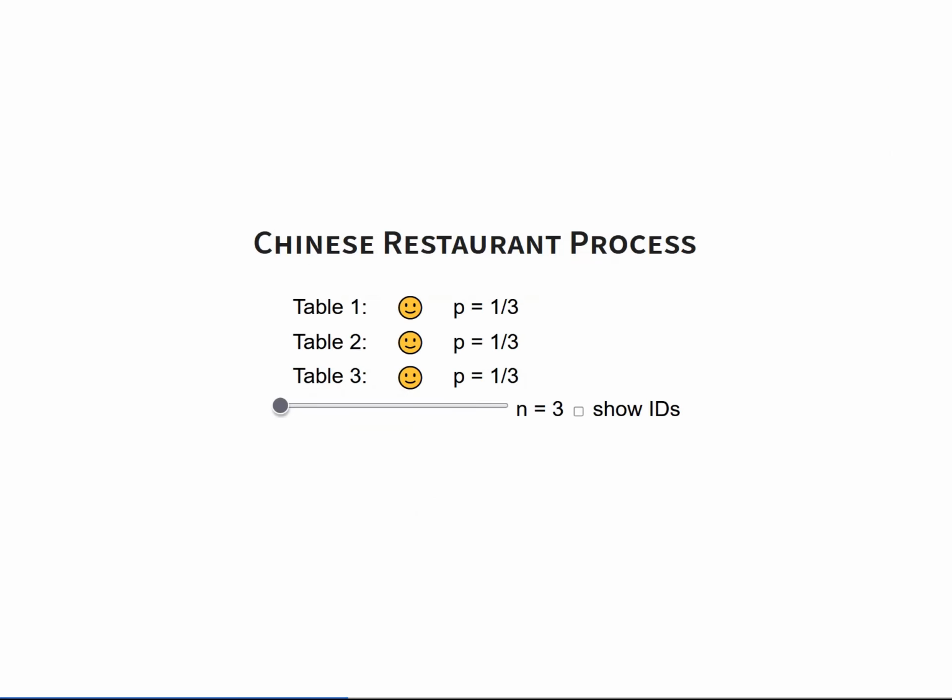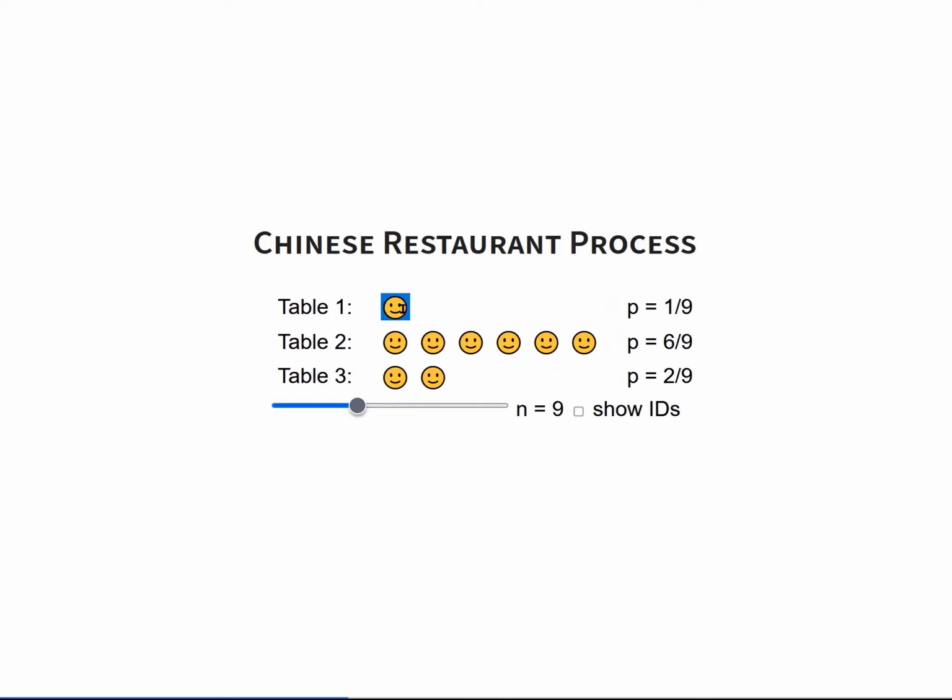So if figuring out when tables are created is not so difficult, let's focus on what we don't yet understand and start with a fixed number of tables and condition on no further table creations occurring. Here on the right, I show the probability that the next customer will join the respective table, which in general is just the number of customers at that table, so like 1, 6, and 2, divided by the current n.